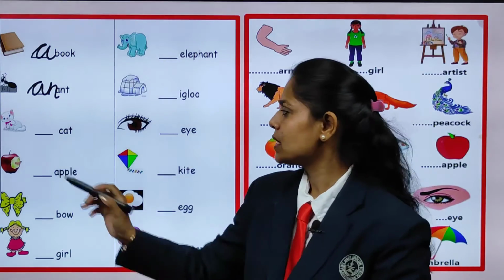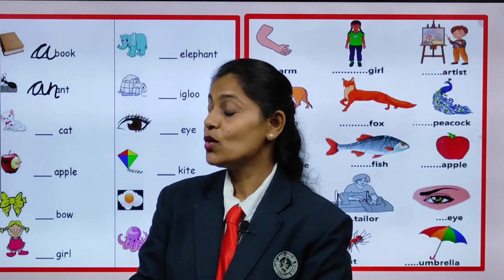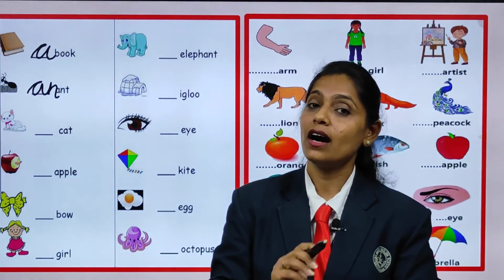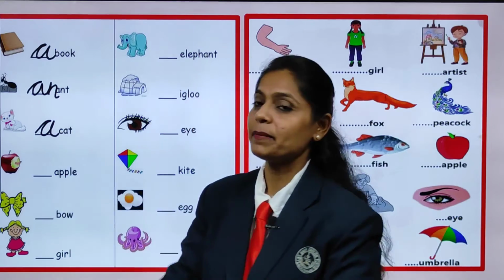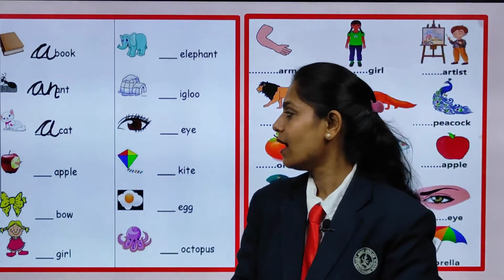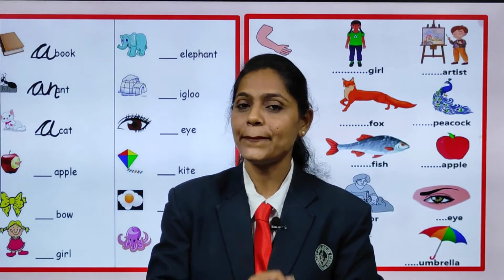Yes, cat. Just look at the initial sound. What is it? It is C. So, what are we going to write there? A cat. So, all of you repeat after me: a cat. Now, look here. Yes, all of you like to eat this fruit. Which fruit is that? Apple.